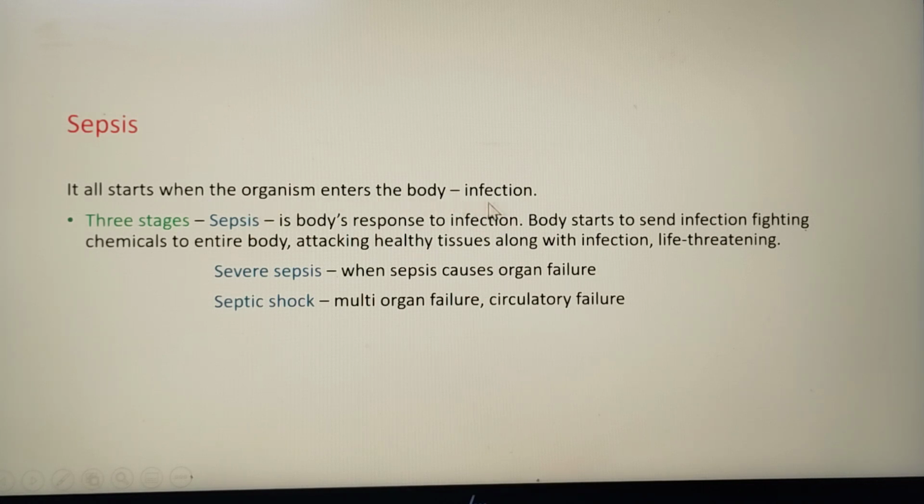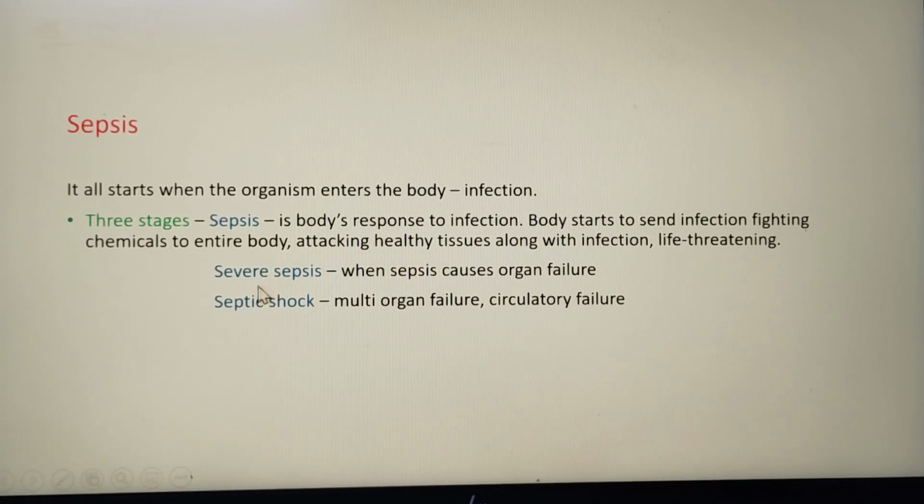Whenever we have an infection in the body, the body's immune system reacts against the infection. But in some cases the body overreacts to the infection, and starts to send infection-fighting chemicals to the entire body. These chemicals attack not only the infection but also healthy tissues along with it. So our tissues get damaged, and it is a life-threatening condition. In some cases these inflammatory chemicals damage the organs also.